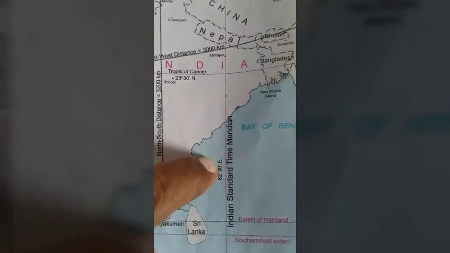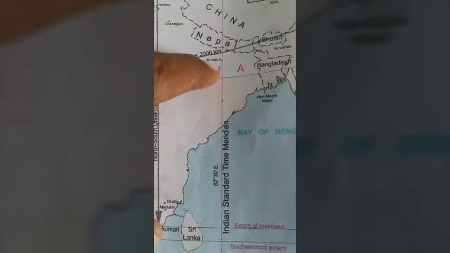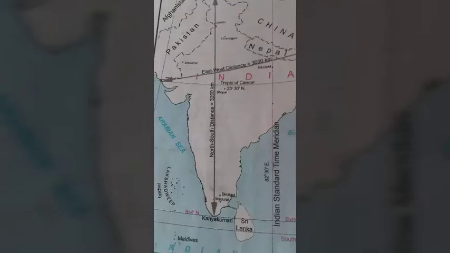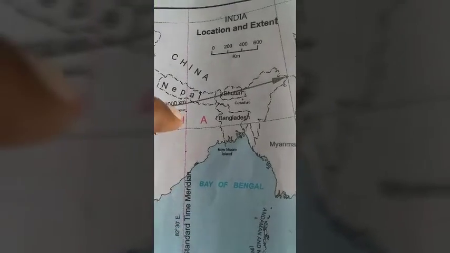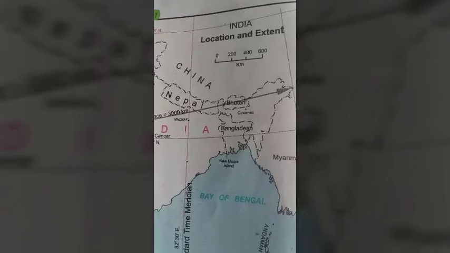The 82 degree 30 minute east longitude passes through Mirzapur. This longitude passes through the middle of the country with reference to its longitudinal extent.